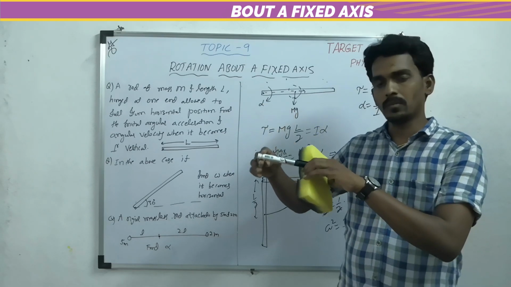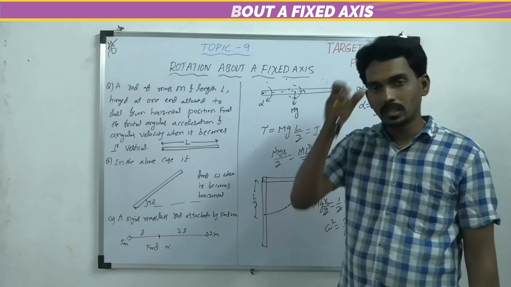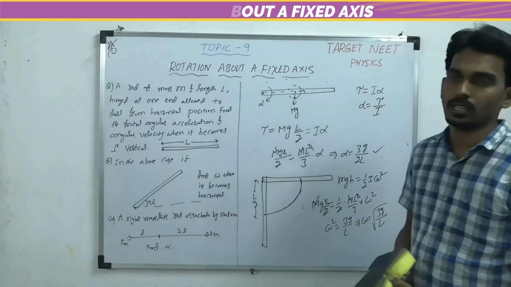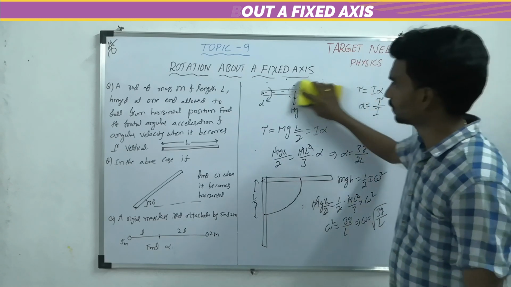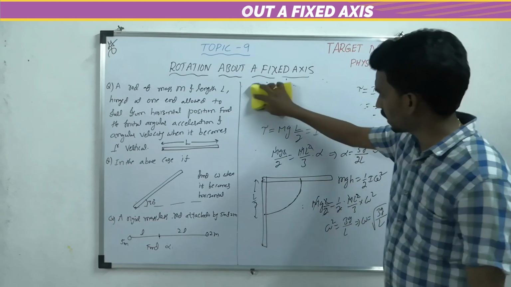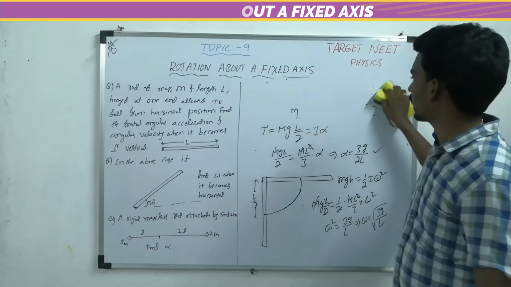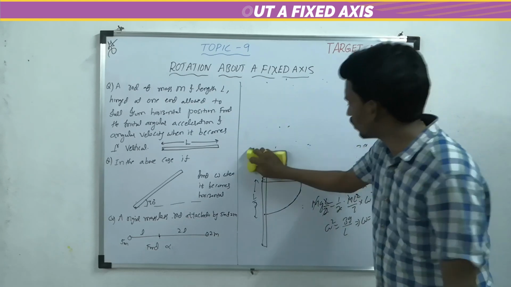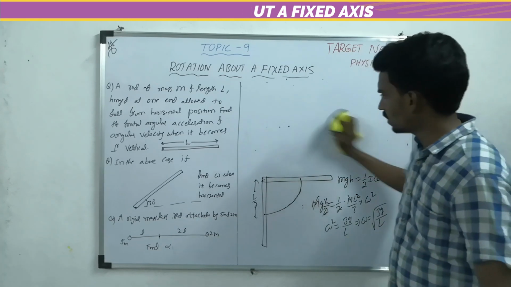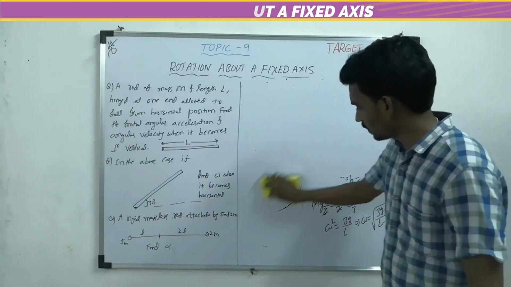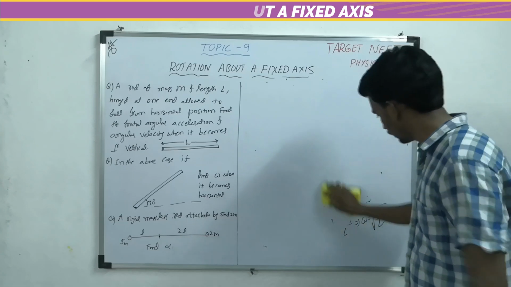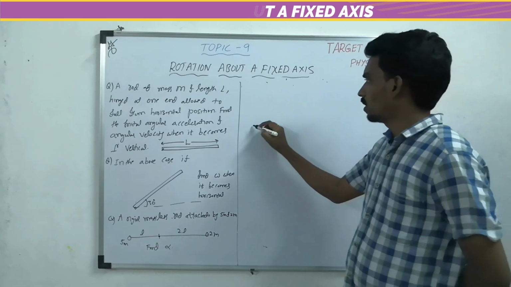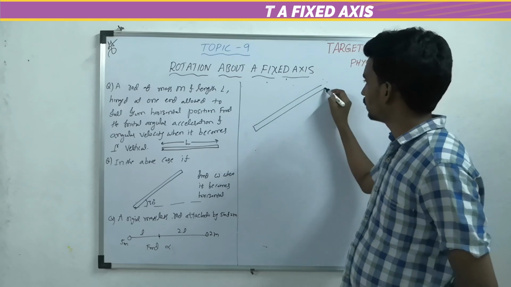Then when it becomes horizontal, there is some angular velocity. How do we find that? Again take the same concept of conservation of mechanical energy: the decrease in potential energy converts into kinetic energy. Take the rod like this now. Second question.